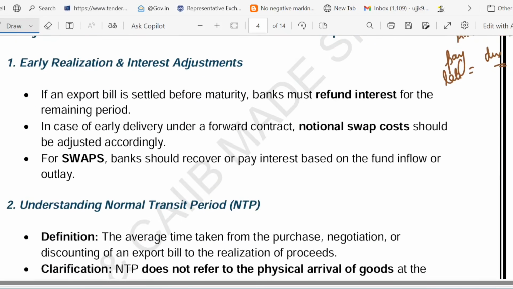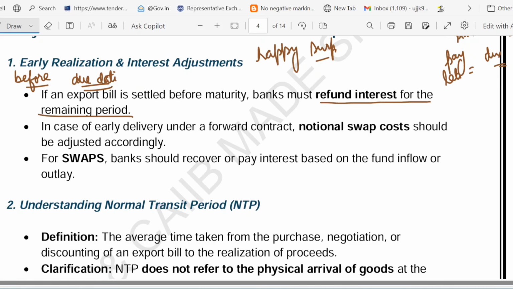Now what about the early payment? Suppose somebody has paid early, what happened in that case? It is just like a happy surprise, isn't it? Let's see. If the buyer pays before the due date, what happened in that case? The bank refunds interest for the remaining period. Here you can see the bank must refund interest for the remaining period.